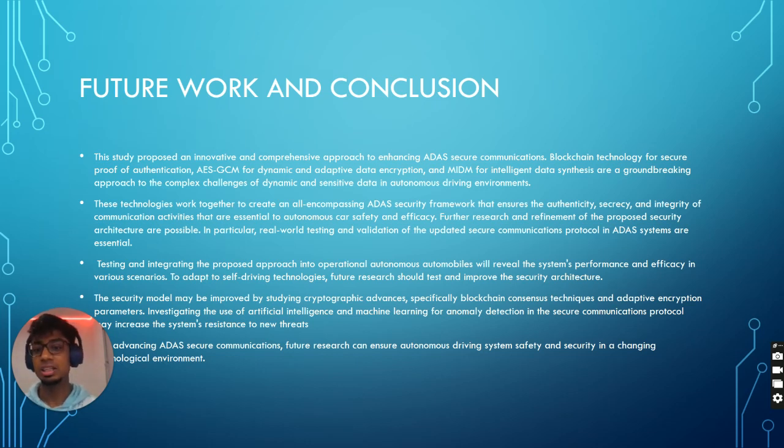The security model may be improved by studying cryptographic advances, specifically blockchain consensus techniques and adaptive encryption parameters. Investigating the use of artificial intelligence and machine learning for anomaly detection in secure communication protocols may increase the system's resistance to new threats. By advancing ADAS secure communication, future research can ensure autonomous driving safety and security in a changing technological environment.